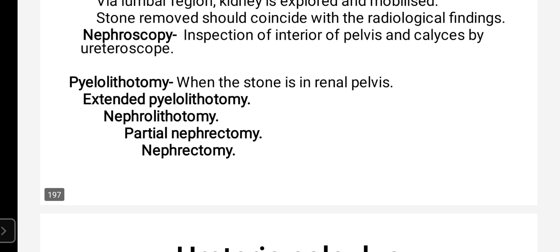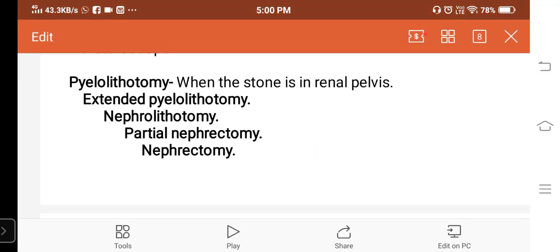So today's homework is you have to tell me what is pyelolithotomy, extended pyelolithotomy, nephrolithotomy, partial nephrectomy, and nephrectomy. Just tell me the definitions, what is done in pyelolithotomy or extended pyelolithotomy, nephrolithotomy, and partial nephrectomy or nephrectomy. Not in detail. This is the homework for you.